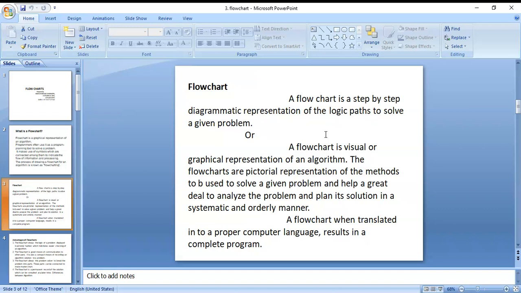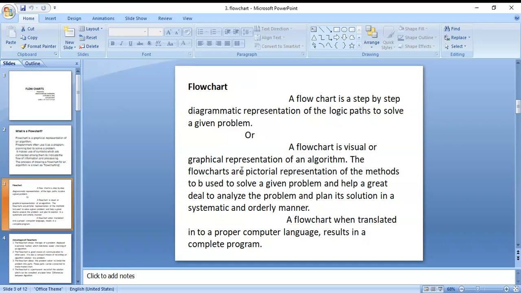Next, a flowchart is a step-by-step diagrammatic representation of an algorithm. We can represent the logical path to solve a given problem in a flowchart. Whatever the given problem is, we can solve it in a logic path by using flowcharts.